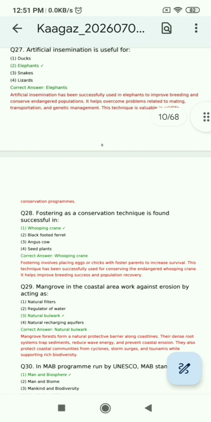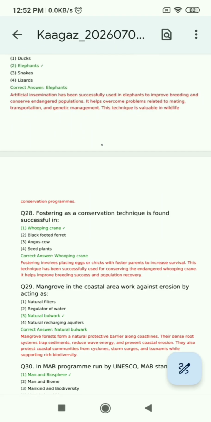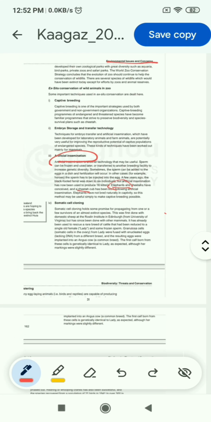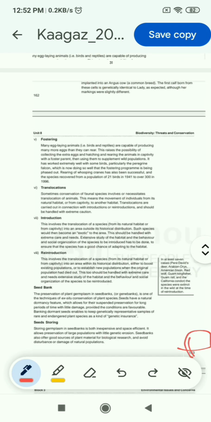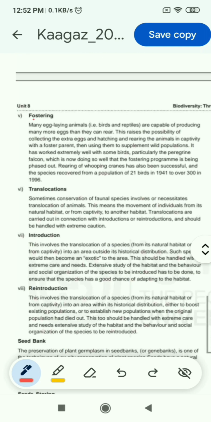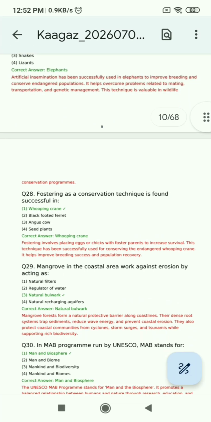Now question 28: fostering as a conservation technique is found successful in whooping crane, black-footed ferret, Angus cow, seed plants. So the correct answer is 1, whooping crane. And this answer you can find in unit 8, page number 163. Here you can see rearing of whooping cranes has also been successful. So fostering answer is whooping crane.